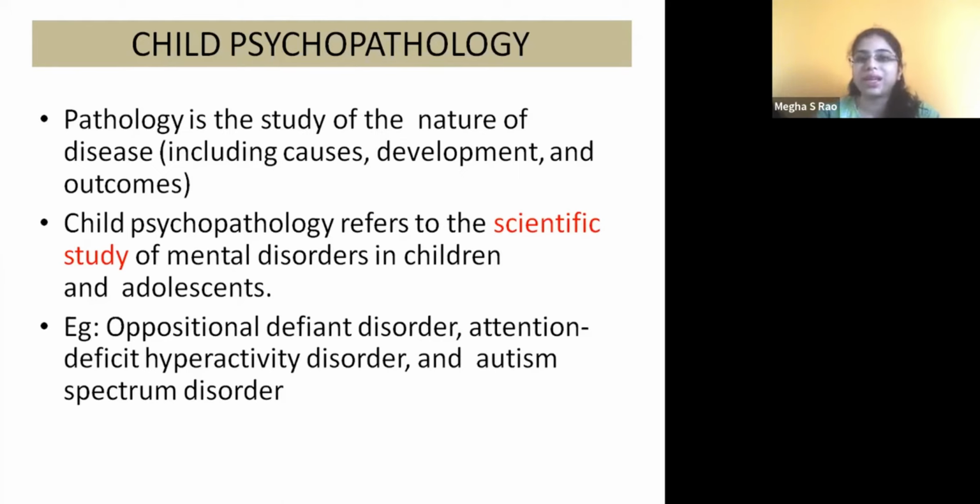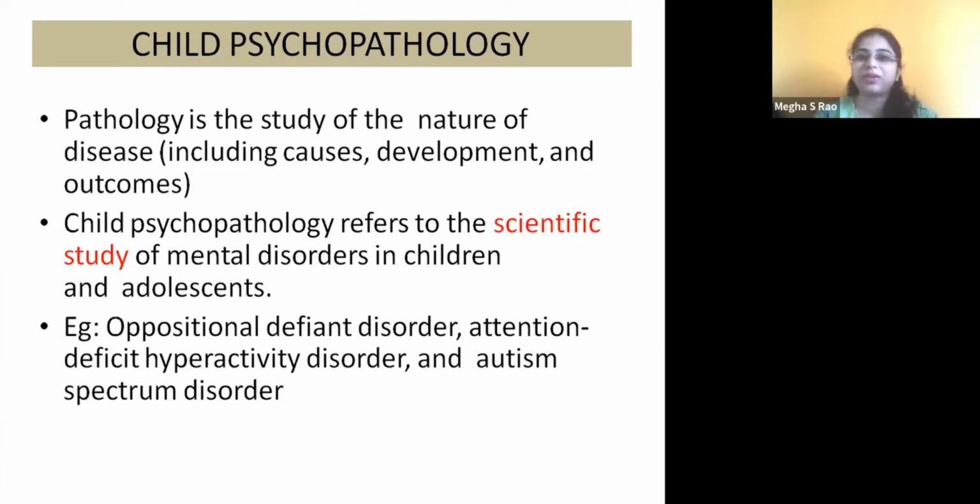For example, autism is one childhood disorder. Then mental retardation, where from the day the child is born, we get to know how he or she is behaving. And oppositional defiant disorder, attention deficit problems, and some children are too hyperactive, they cannot sit in one place for a longer period of time, they cannot concentrate on one task at a time, right?